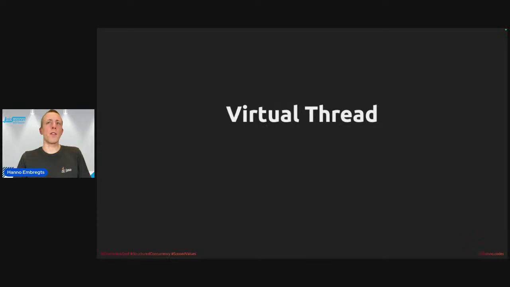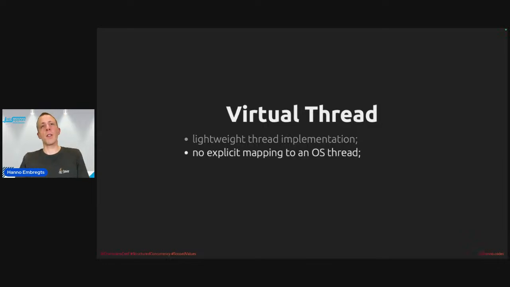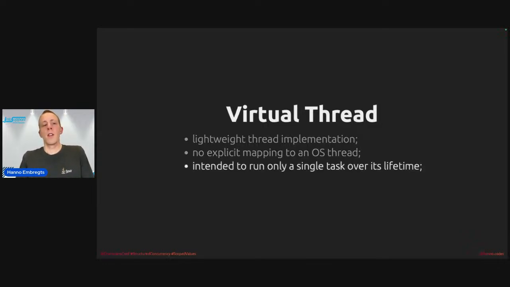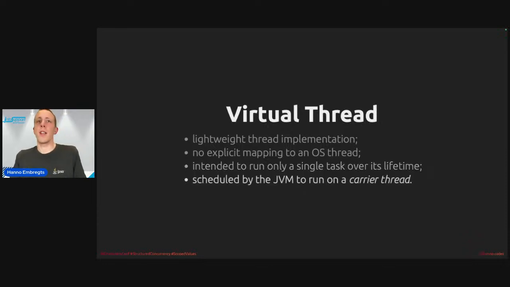Let's do a quick intro of virtual threads if you've never seen it before. So a virtual thread is a lightweight thread implementation that has no explicit mapping to an operating system thread. And it is intended to run only a single task over its entire lifetime. So it should also be short-lived, a virtual thread. The scheduling is then done by the JVM to run on a carrier thread.